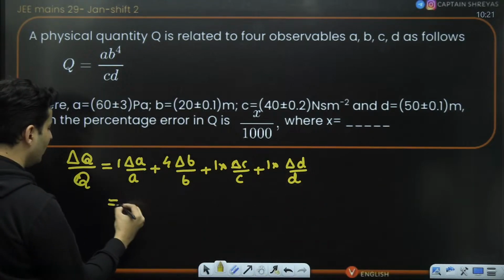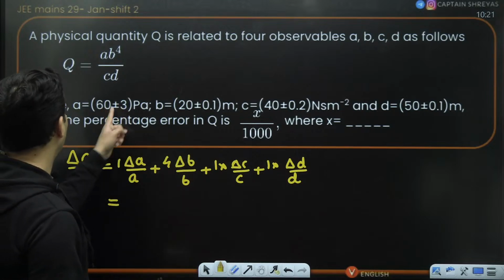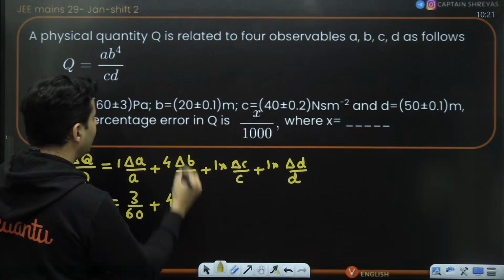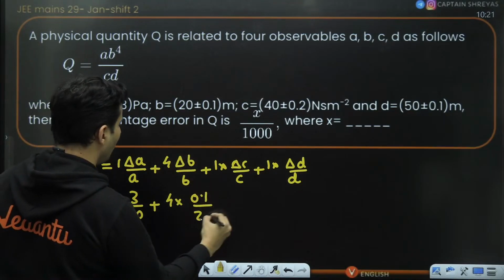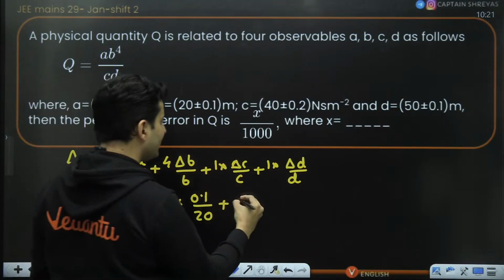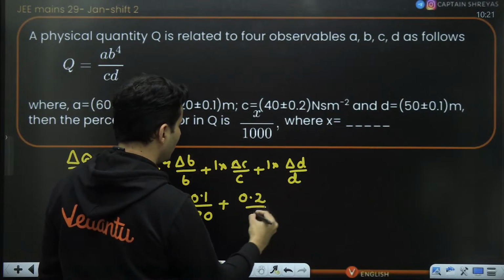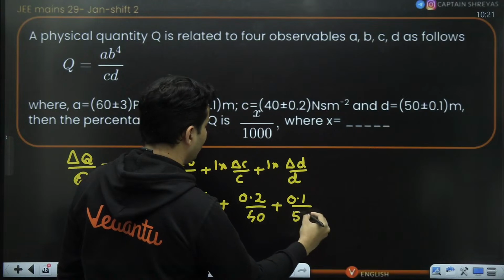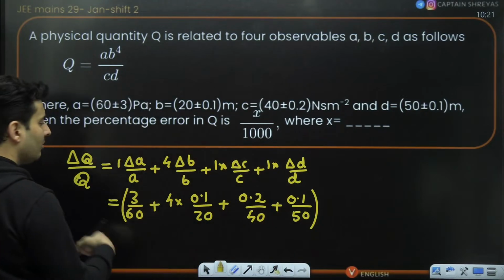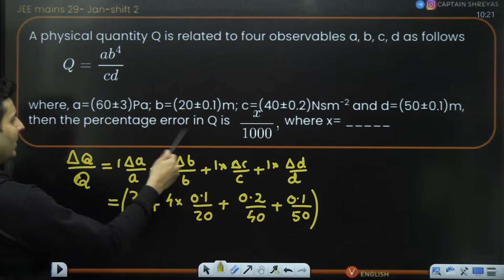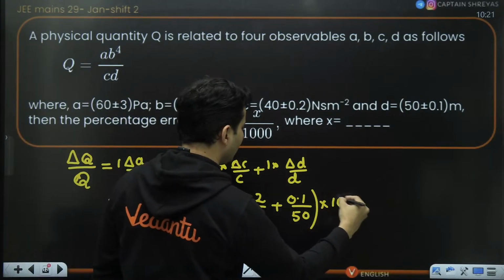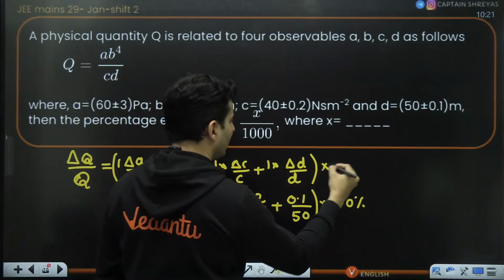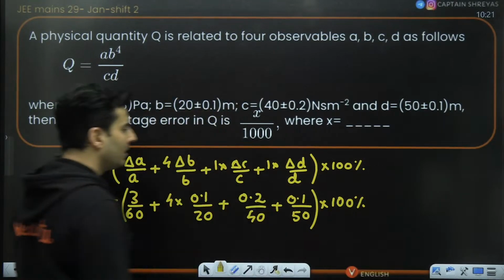Now you just need to substitute everything. A's error is 3 out of 60. Then 4 into delta B by B means 0.1 divided by 20. Then you have C, which is 0.2 divided by 40. And then you have D, which is 0.1 divided by 50. This is all relative, but if you want it in percentage, as percentage is asked, you definitely multiply by 100. Whatever was there was relative, so multiplied by 100, you will get it in percentage.